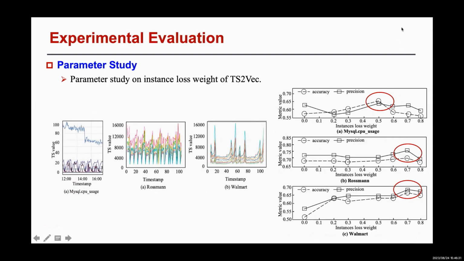However, on Rossmann and Walmart datasets, the accuracy and precision reach the peak when the weight is set to 0.7, as shown in the shape figures. The shapes of different instances on MySQL CPU usage differ a lot, but are similar on Rossmann and Walmart datasets. That also explains the necessity of combining the timestamp loss and instance loss.